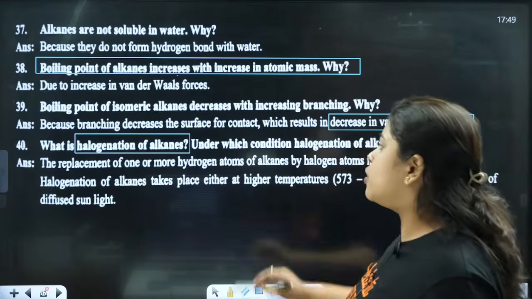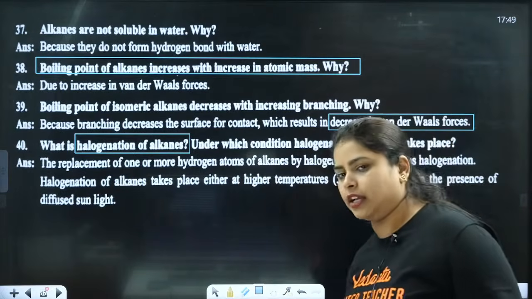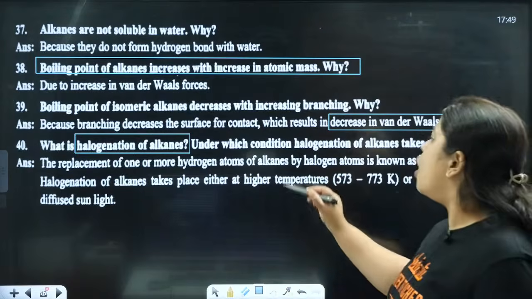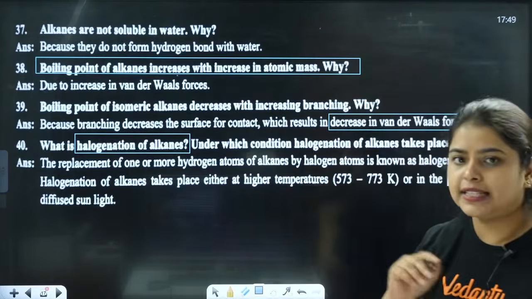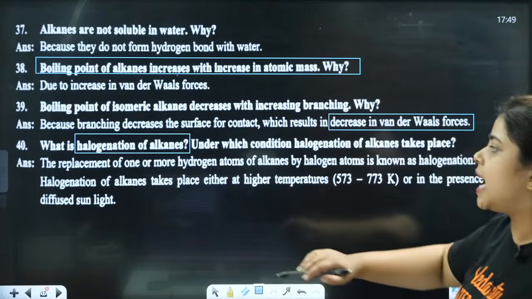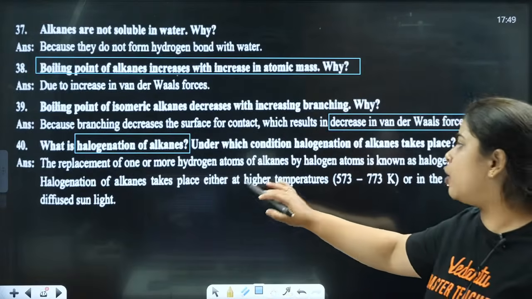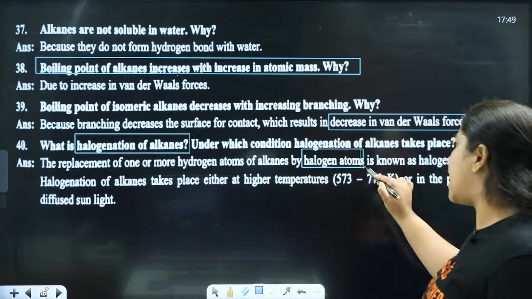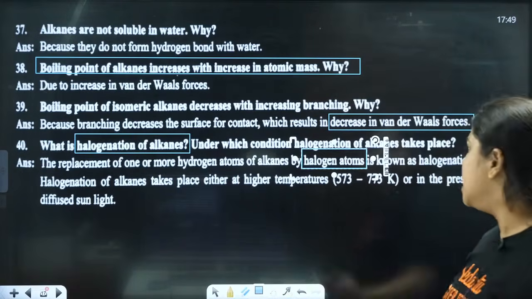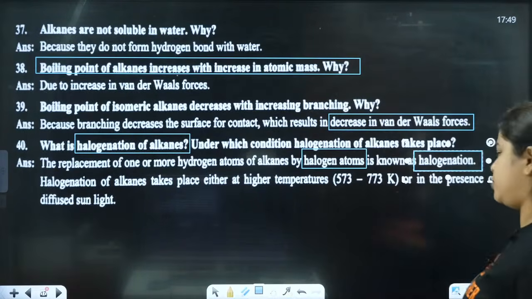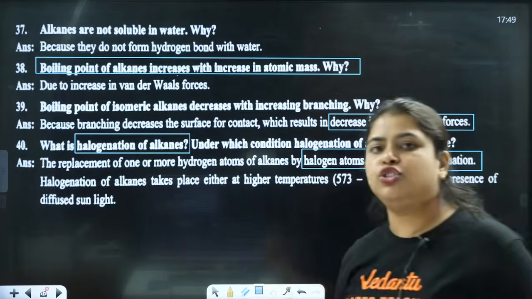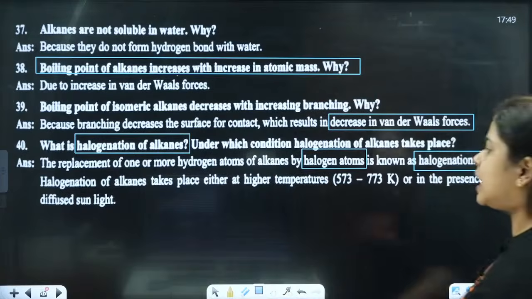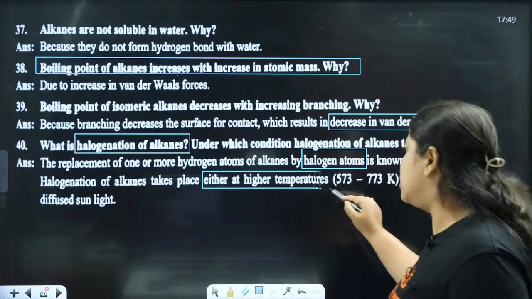The replacement of one or more hydrogen atoms of alkanes by halogen atoms is known as halogenation. Clear? So this halogenation of alkanes will take place either at higher temperature,